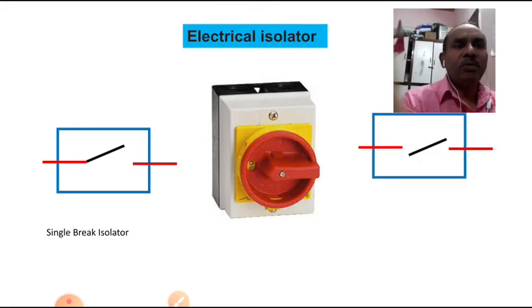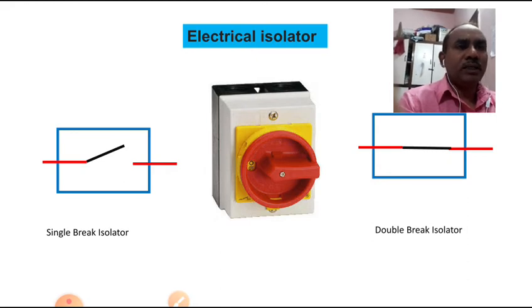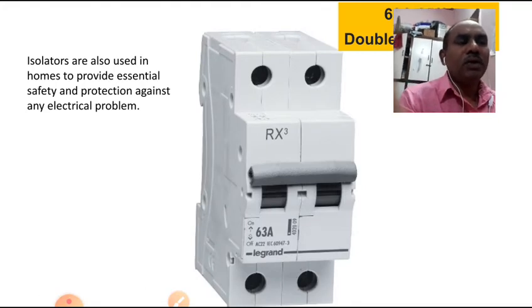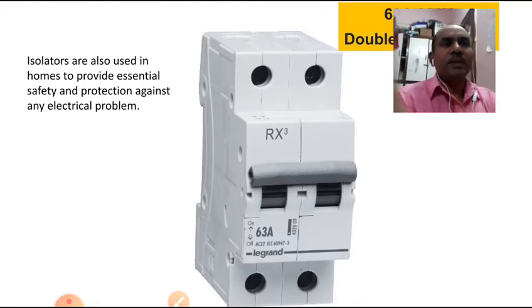You can see double break. Double break means the input and output are connected, and in between there is a rotating part. It isolates two circuits. Double break, you can see. So by switching, it is closing two contacts. If switching again, it automatically opens. So this is one thing, the internal diagram of the breaker.